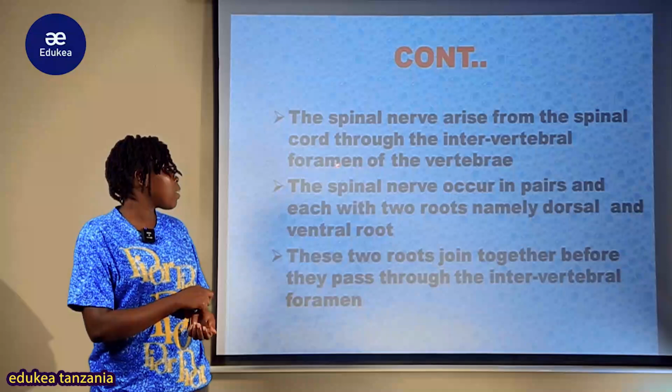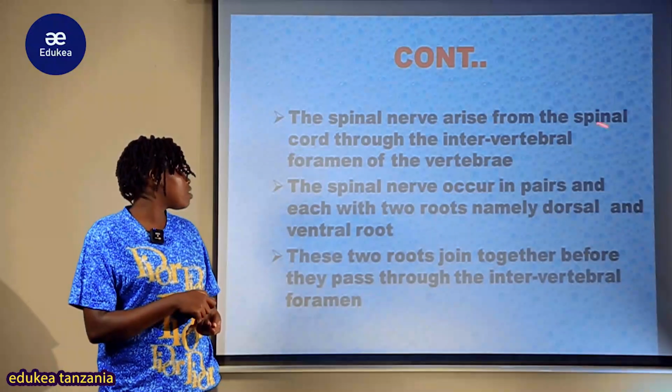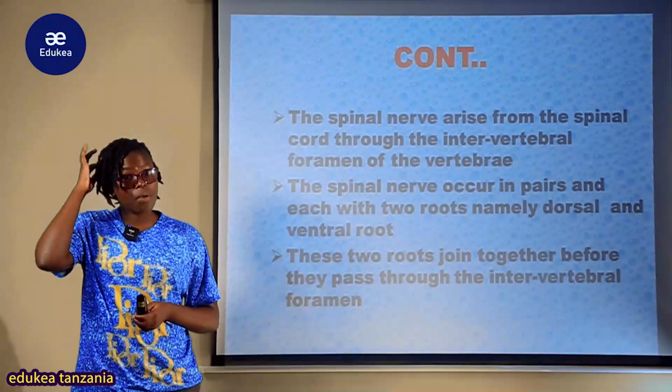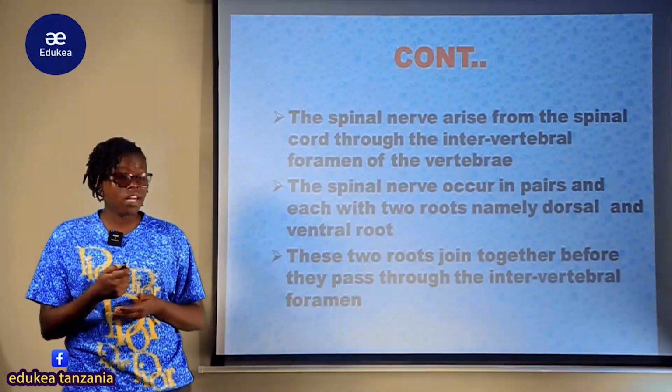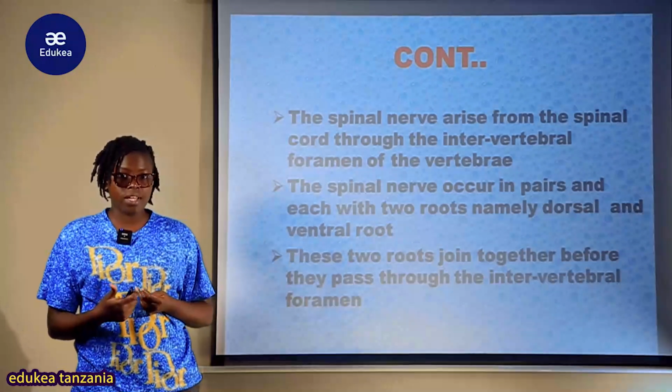So the spinal nerves arise from the spinal cord through the intervertebral foramen of the vertebrae. Kwa hiyo tunaona cranial zenyewe arise from the brain, lakini those spinal nerves zenyewe zinatoka from this spinal cord through the intervertebral foramen ya vertebrae.